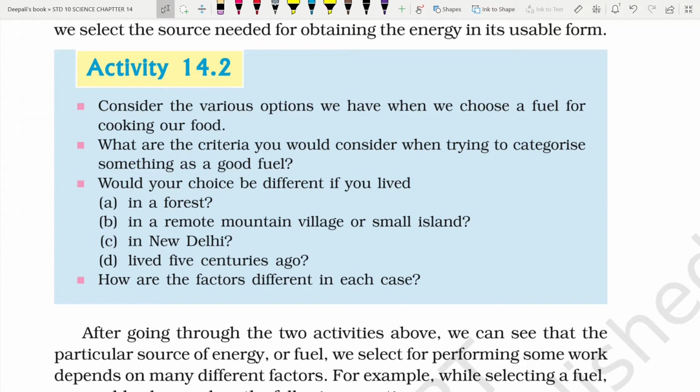that the criteria to categorize a good fuel for cooking our food are as follows.